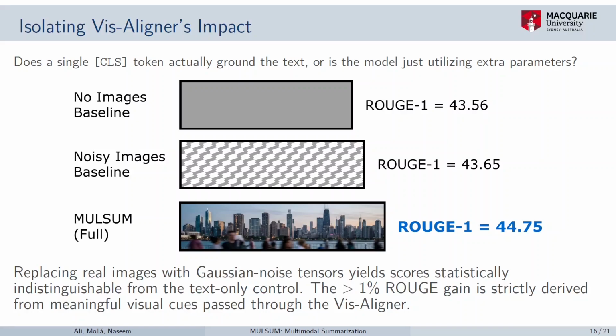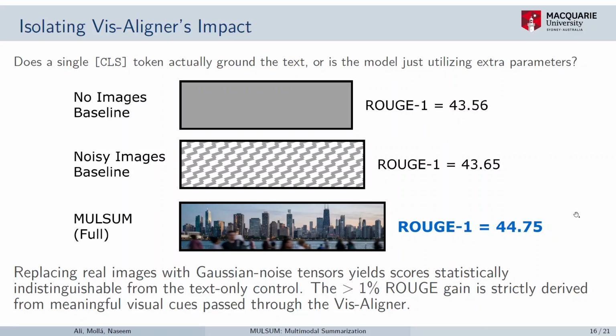And then we did another test where, instead of passing real images, we just passed some Gaussian distribution noise data as images to the model. The results were interesting and really helpful to conclude that our system was able to distinguish irrelevant images, or it learned to ignore the images if they are not helpful for the summary.